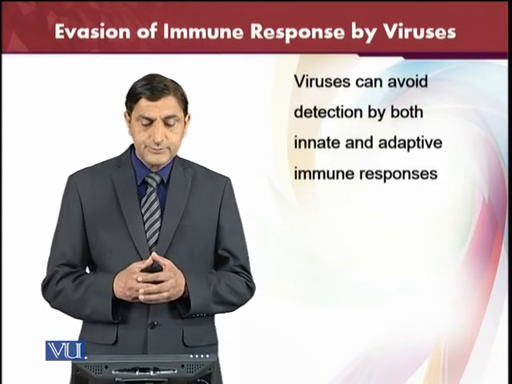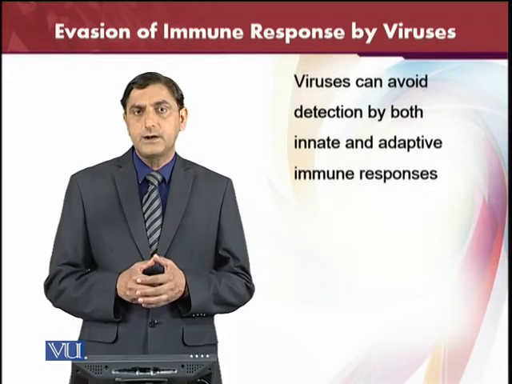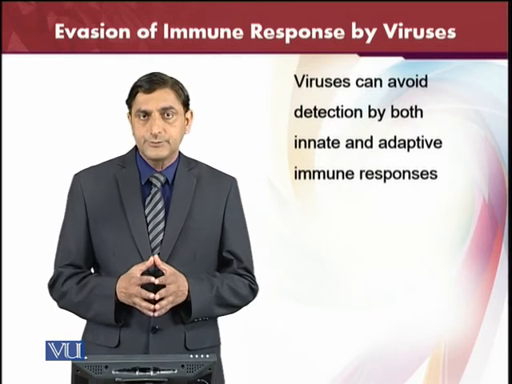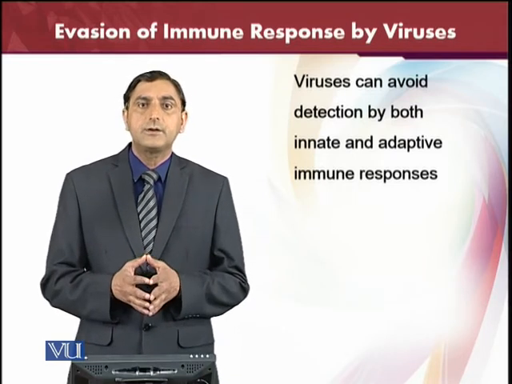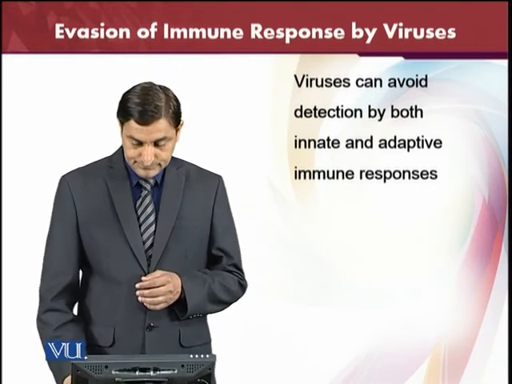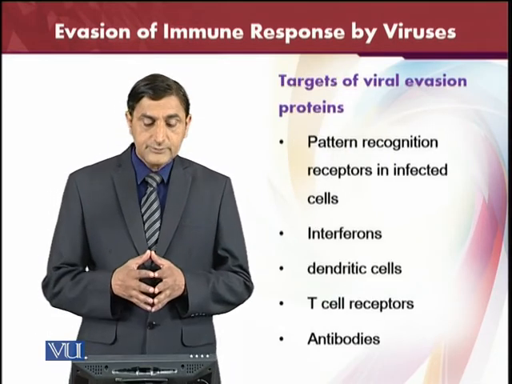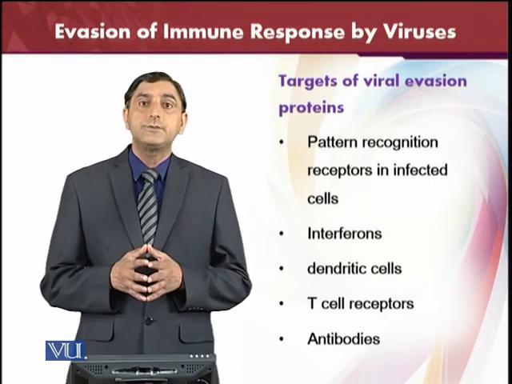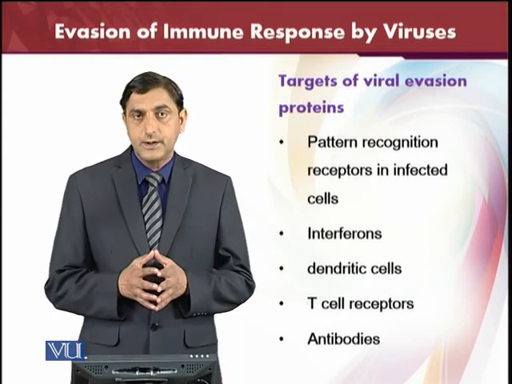Viruses can avoid detection by both the innate immune system and the adaptive immune system. Of course, there are two kinds of immune systems present inside the host, and the virus has to evade both of them to be successful. Targets of the viral evasion: proteins. There are different kinds of proteins which the virus must evade.